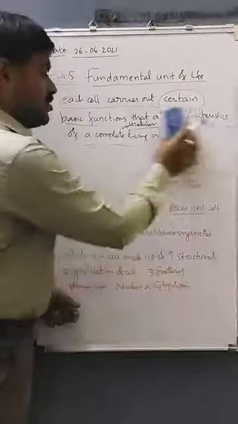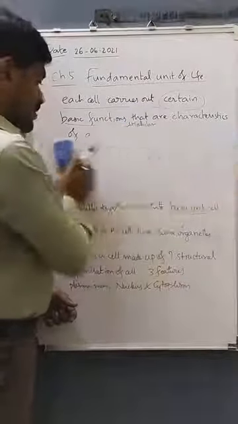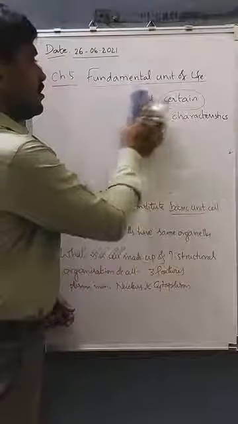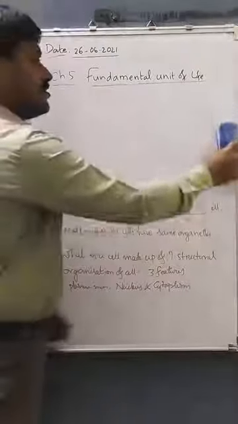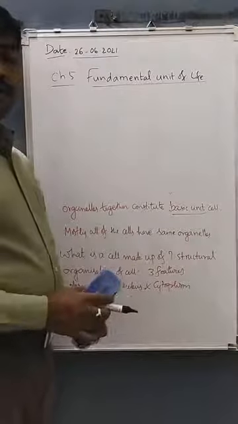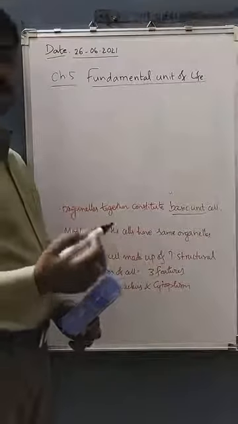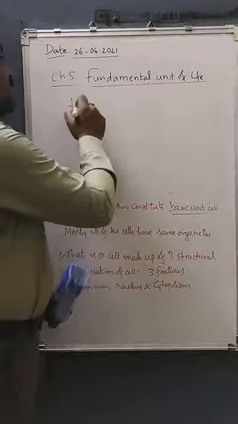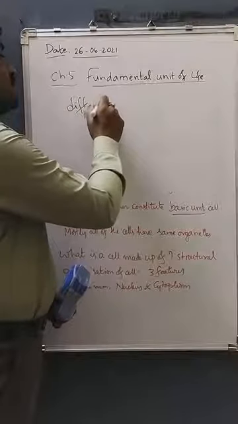In a multicellular organism, there are different organs, whereas in a cell there are different functional components called organelles.